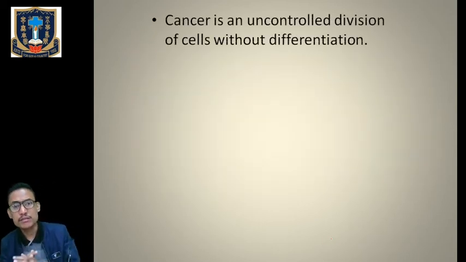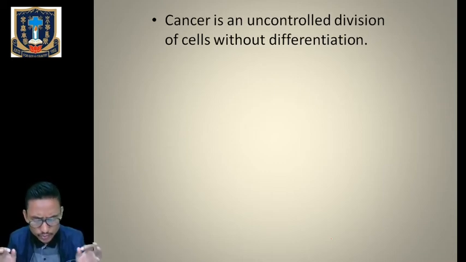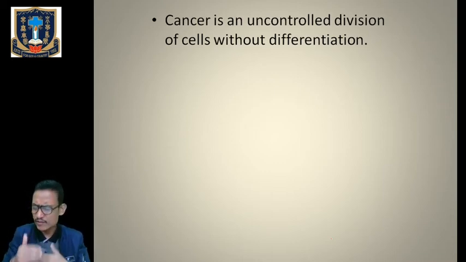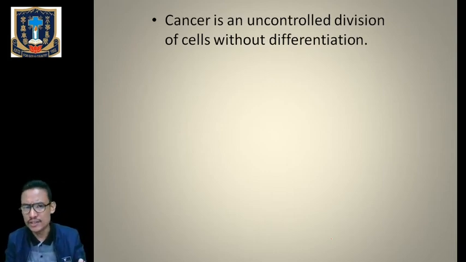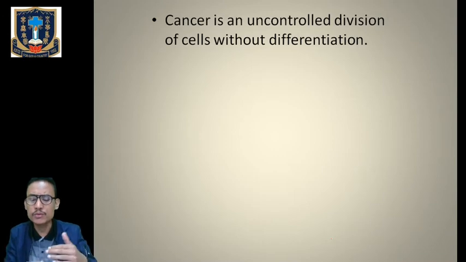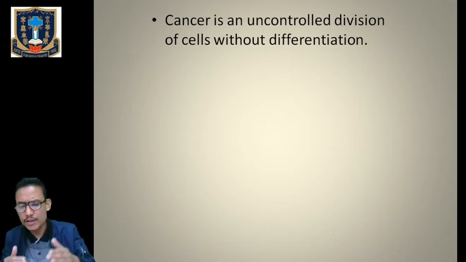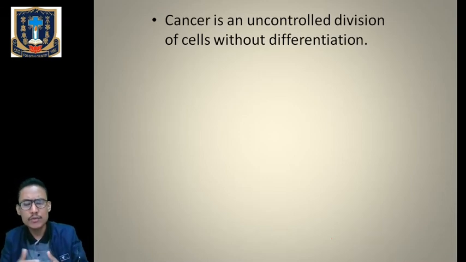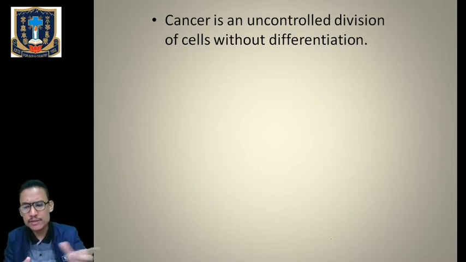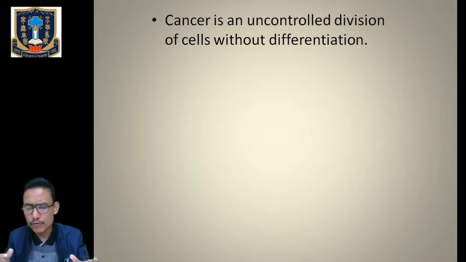So first of all, what do you mean by cancer? Cancer is an uncontrolled division of cells without differentiation. The cells keep on dividing and dividing without undergoing differentiation. Usually the normal cells undergo cell division, and once they divide to form the daughter cells, those daughter cells undergo cell differentiation. Cell division and cell differentiation is one of the most important features of a normal cell. Cell differentiation means particular functions will be assigned to a particular group of cells, because a group of cells having the same function will form a tissue.